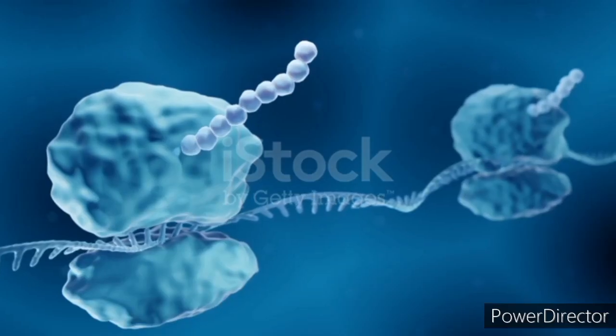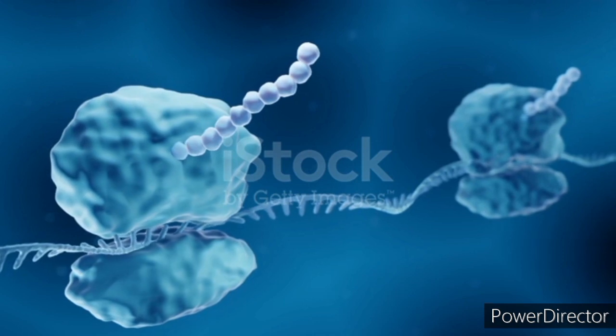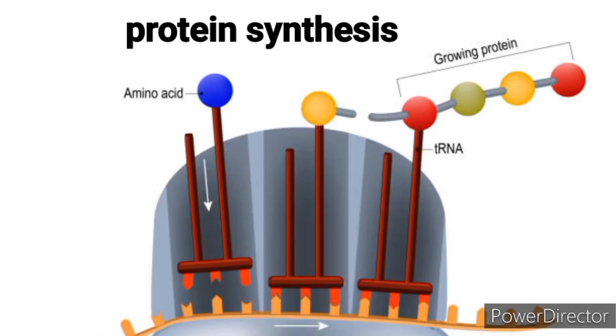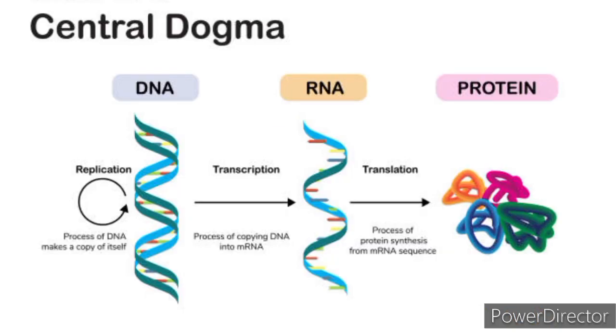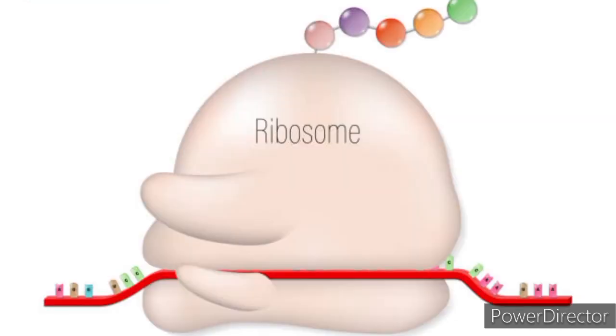Key points about ribosomes. 1. Protein synthesis. They read messenger RNA, mRNA, transcripts and translate the genetic code carried by mRNA into specific sequences of amino acids, forming proteins.